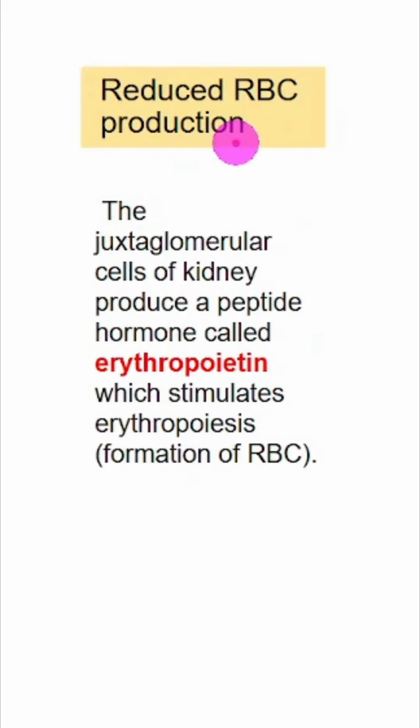And the next statement was reduced RBC production. This will stimulate erythropoiesis, which is the formation of RBC. So if the kidney is non-functional, the hormone will not be produced and it is going to affect RBC production.